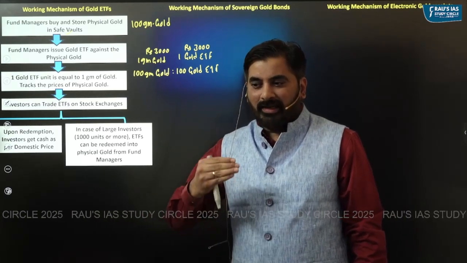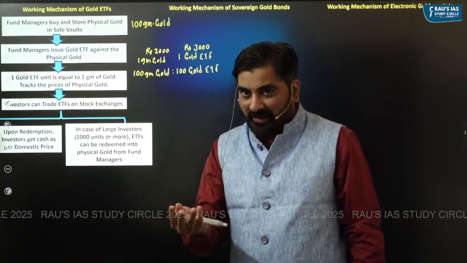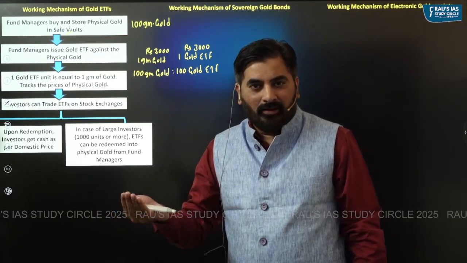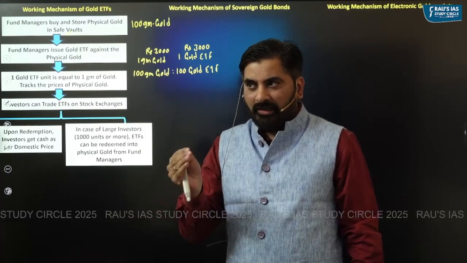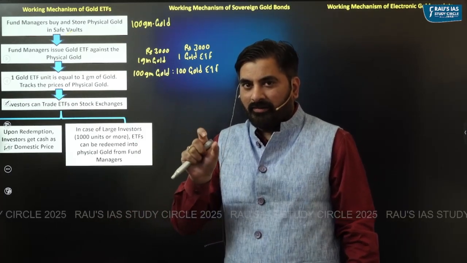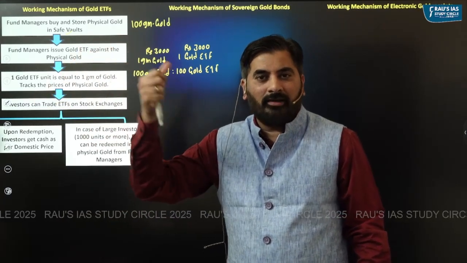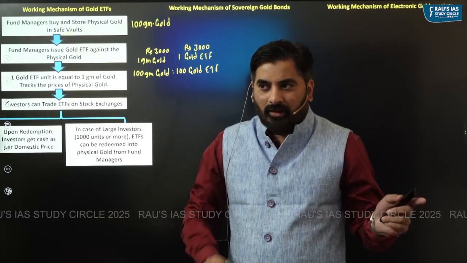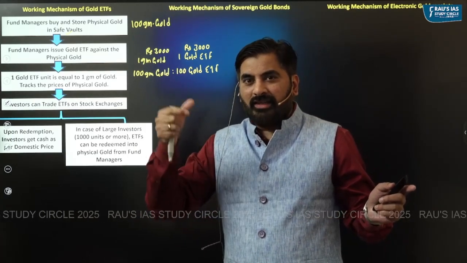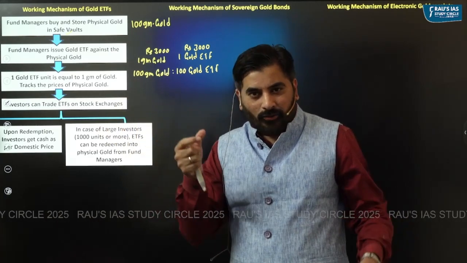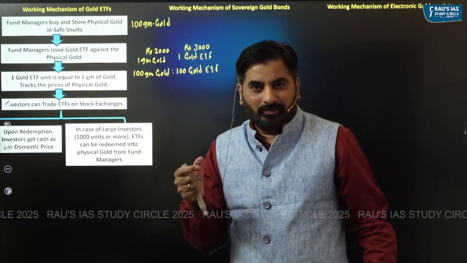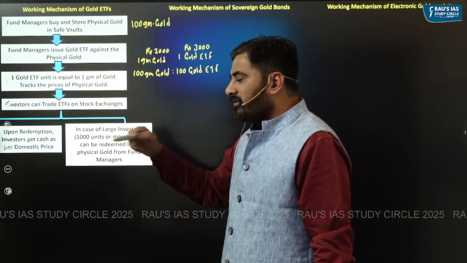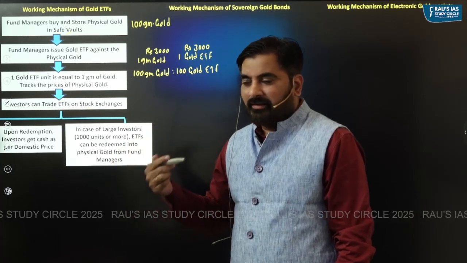For example, in the market, if the value of physical gold increases to rupees 4500, the value of your gold ETF, which was initially 3000 rupees, would increase to 4500. If the value of physical gold reduces to rupees 2000, the value of your gold ETF, which was initially 3000, will get reduced to rupees 2000. Right? Similar to shares, the gold ETFs are traded on stock exchanges like BSE, NSE, and so on.